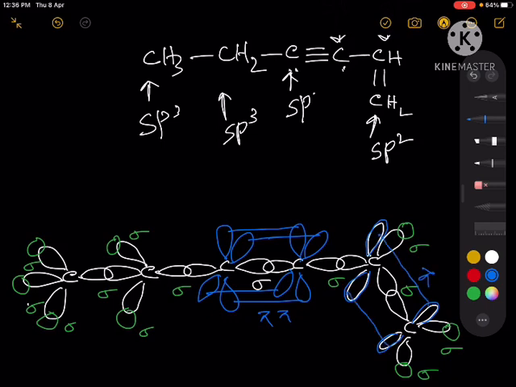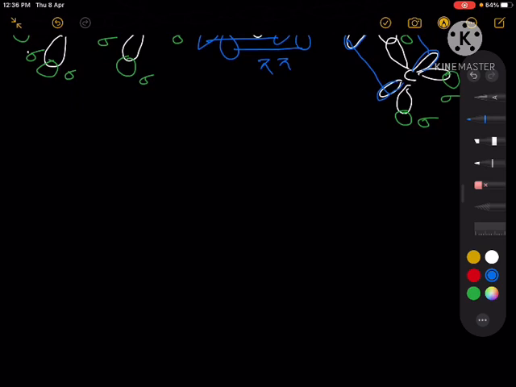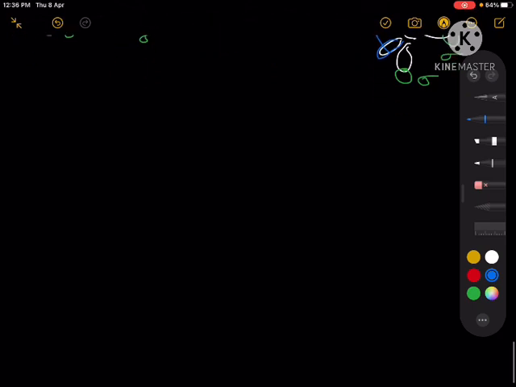So this is how the orbital diagram or pictorial diagram of the molecule will look like, right? This is how you have to draw the pictorial diagrams. Now we understand the hybridization concept, the valence bond theory, and the pictorial diagram. Now another interesting thing is, if you consider a molecule where you have only sigma bonds,